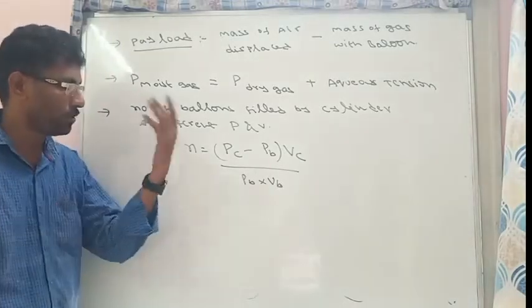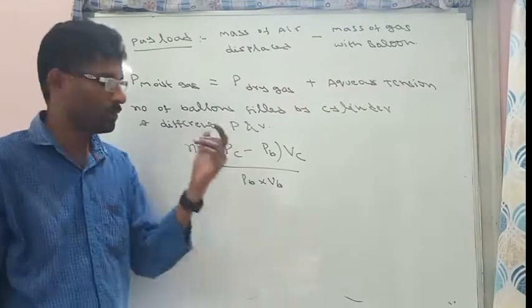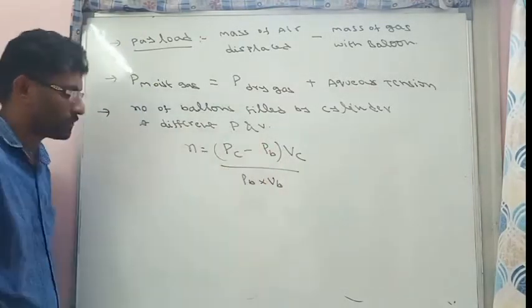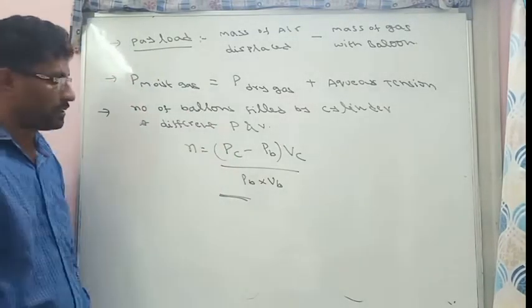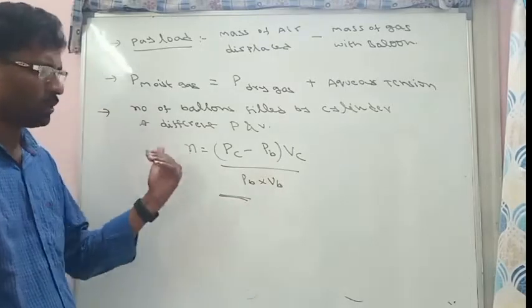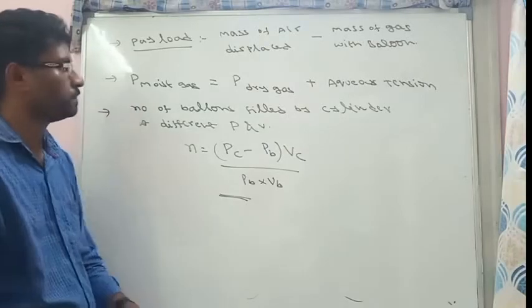So at different volumes and different pressures of the cylinders and balloons, how many balloons can be filled can be determined by using this formula. All these are the important formulas in the gaseous state. So that's about the gaseous state. Some definitions of liquid state are also there. We'll see that also.